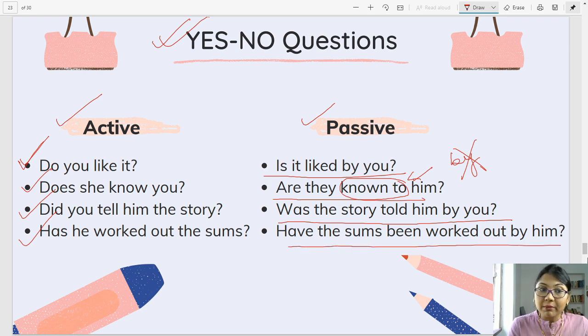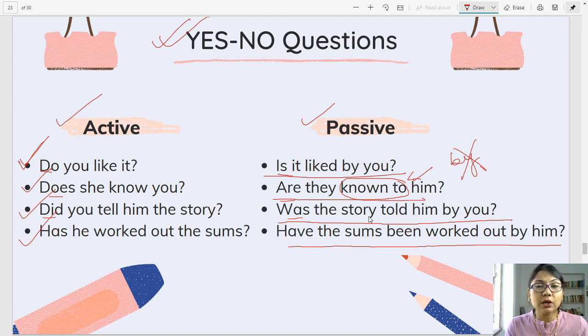Children, always remember when you ask a yes no question, that is, do you like it? Yes, I like it. No, I don't like it. So these are yes no questions. In yes no questions, you ask the question with do, does, did. You begin with is, are, was, like this. Just remember it this way. It is going to be easy for you.